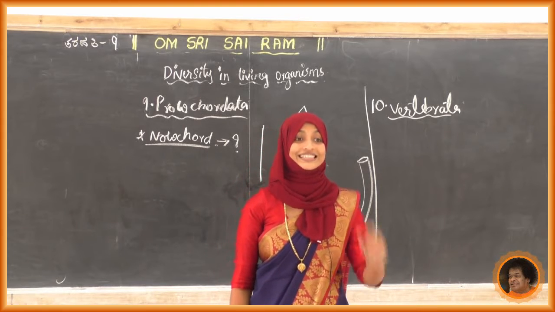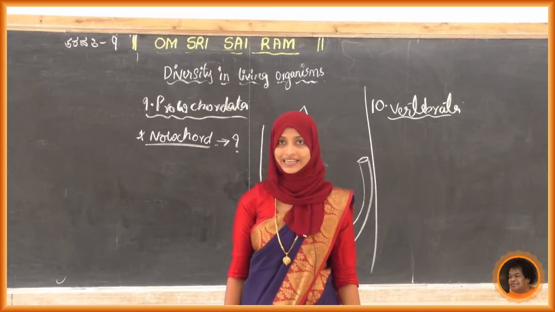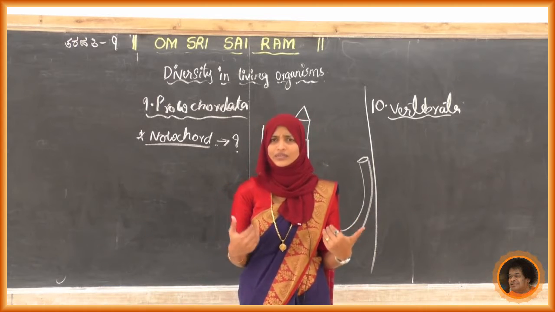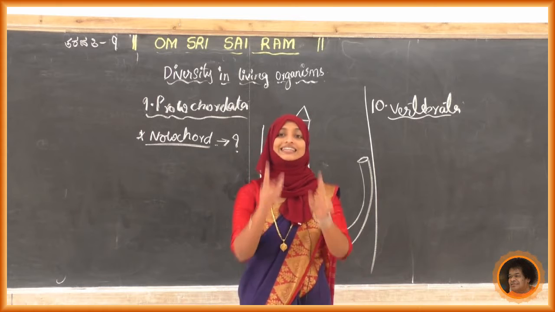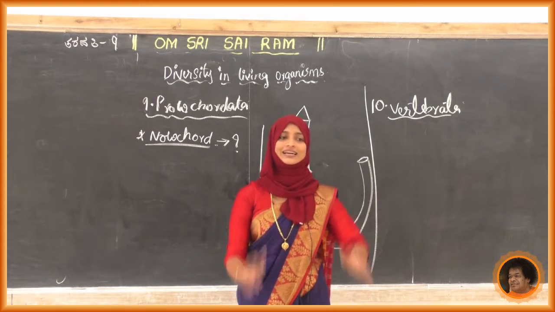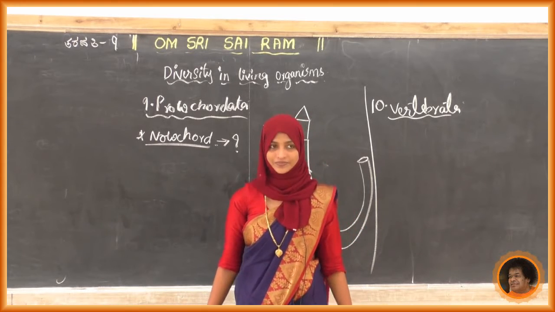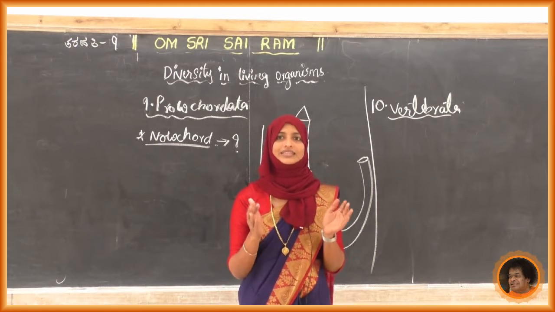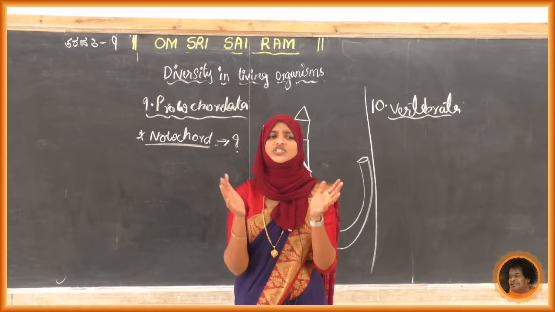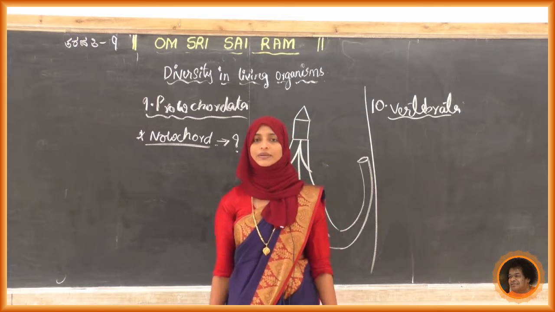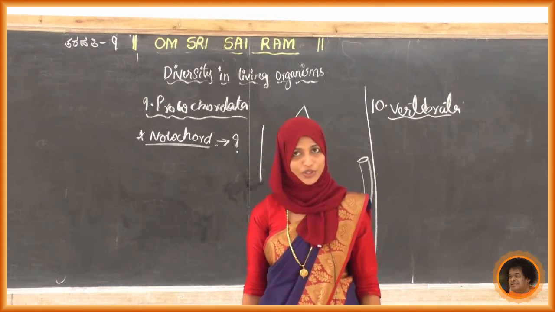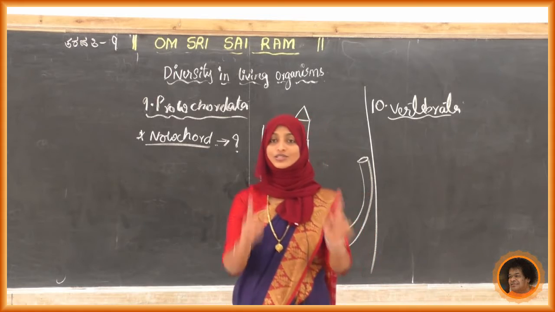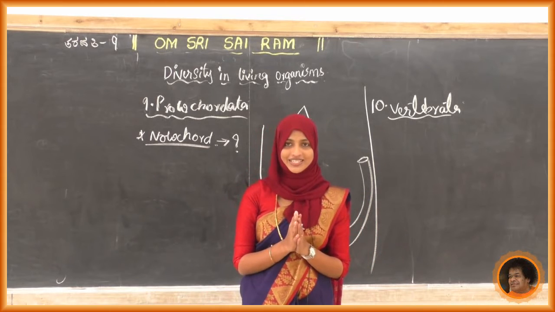What is it? It is an internal skeleton. Do we have that vertebral column? Yes, we have our backbone. So that is the vertebral column, or the internal skeleton. So the main feature of vertebrates is that they have a vertebral column and internal skeleton. Because of that we can stand straight.